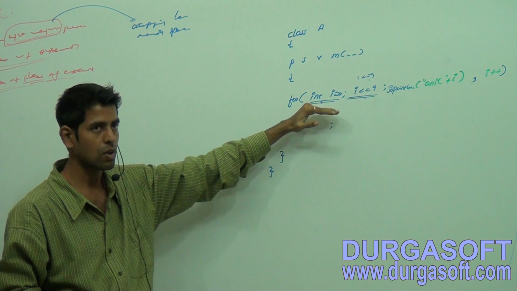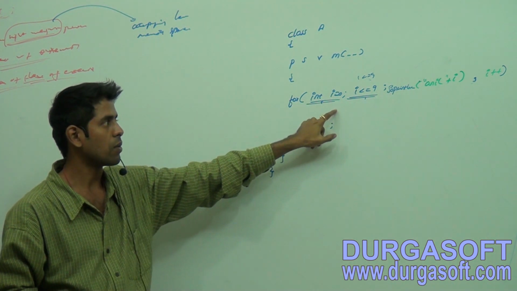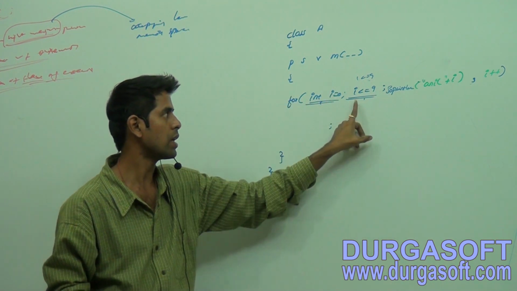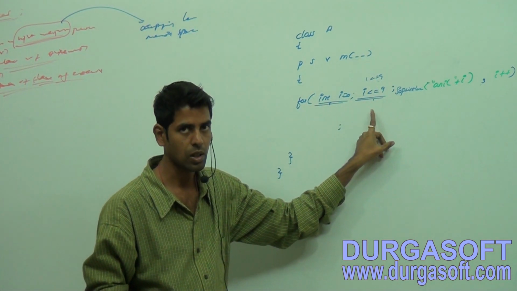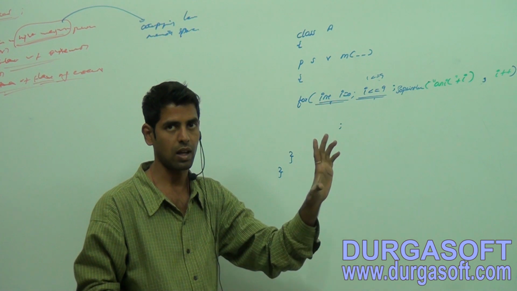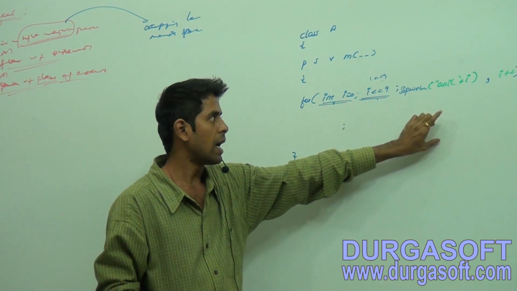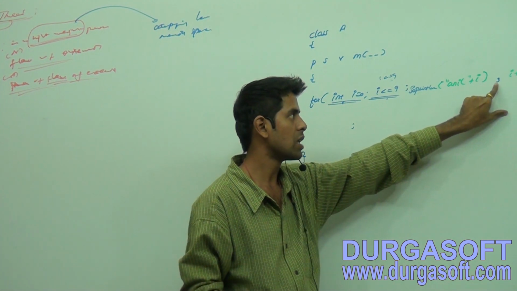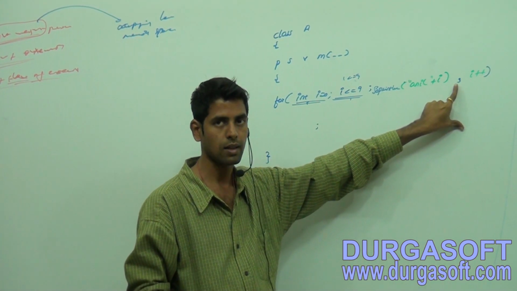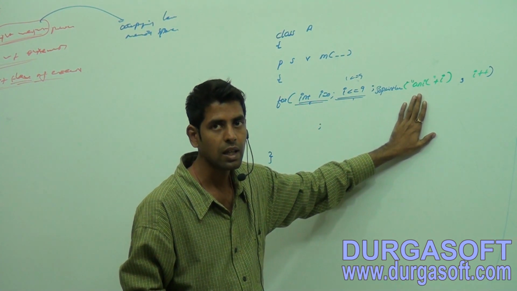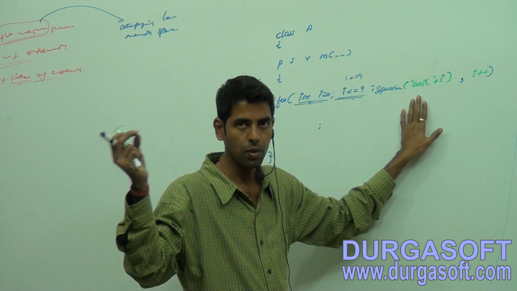Within that for loop I have taken one variable, int i = 0. Here I have taken one condition, i <= 9, and within the incremental or decremental section I have taken multiple statements with a comma as separator. Here I have taken a few printing statements to the console.